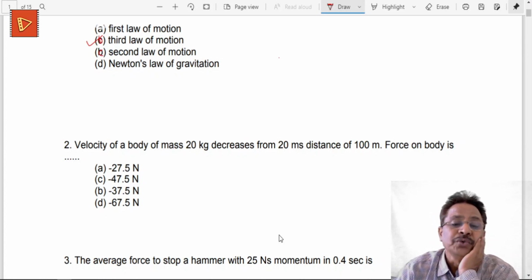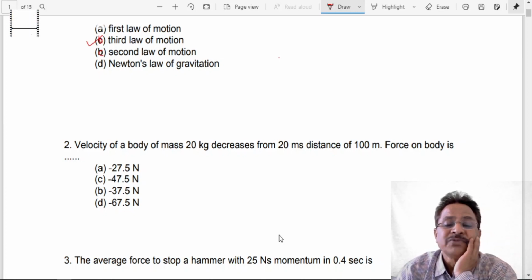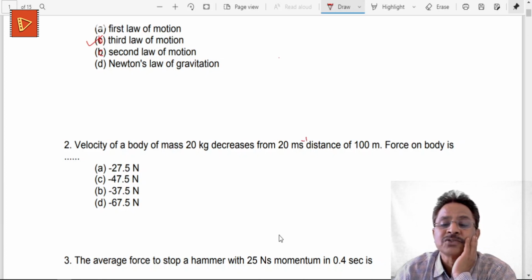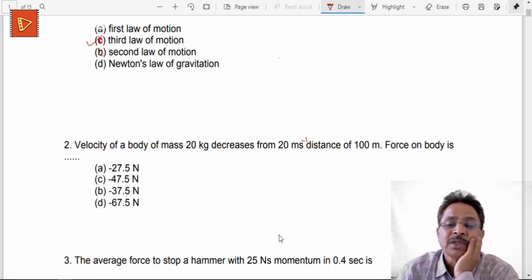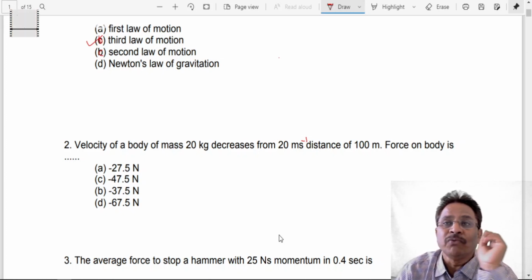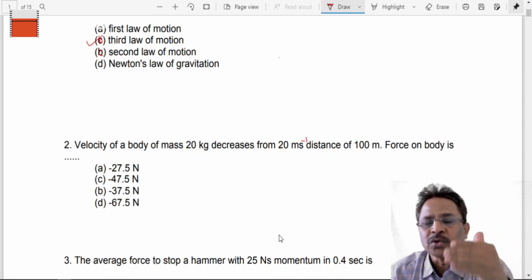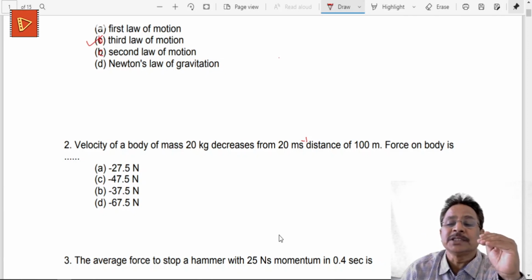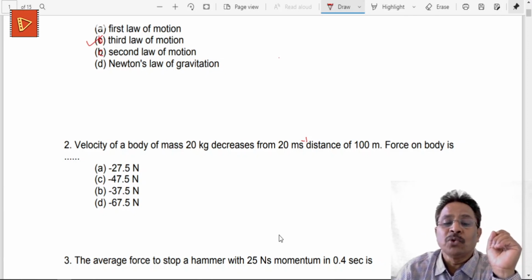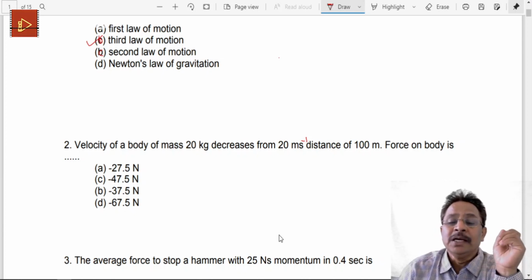Now question 2: the velocity of a body of mass 20 kg decreases from 20 meters per second, raised to -1, over a distance of 100 meters. The force on the body is to be calculated, which is called braking action. If a 20 kilogram boy runs with a speed of 20 meters per second and tries to reduce his speed, and the total distance taken for that reduction is 100 meters, then you have to calculate how much force that object has applied to reduce its motion.